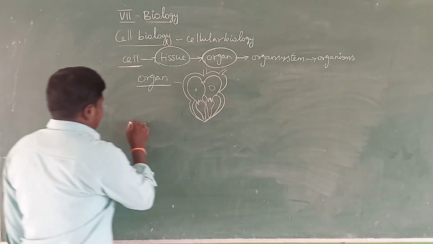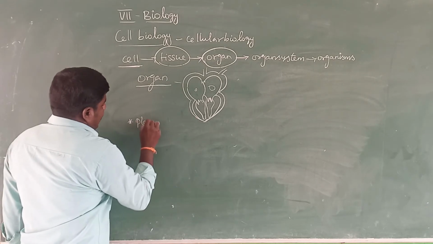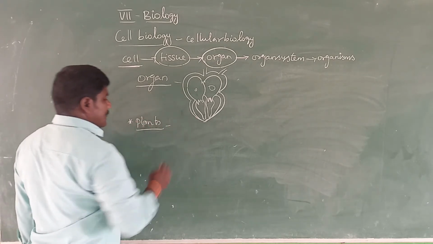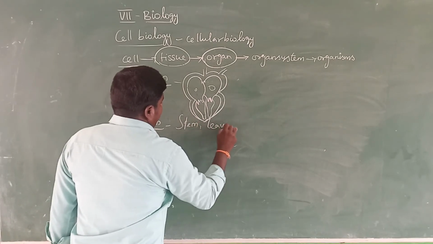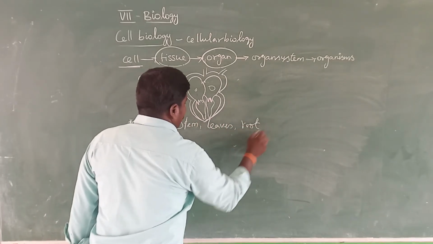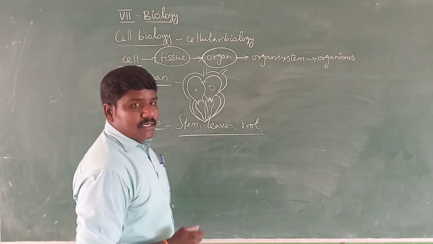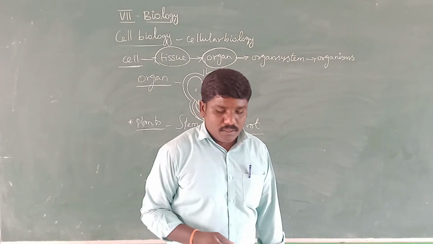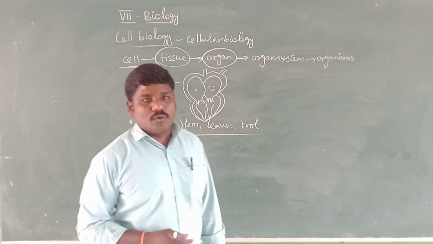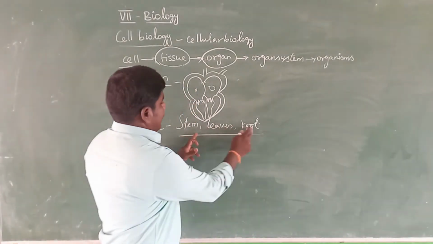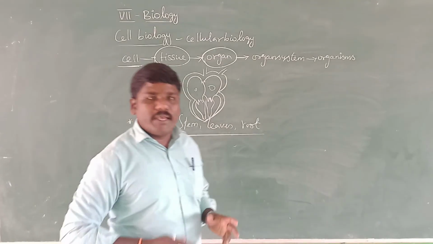In plants, the organs are the stem, leaves, and root. So that is the organs of plants. Each and every organ performs a specific function.